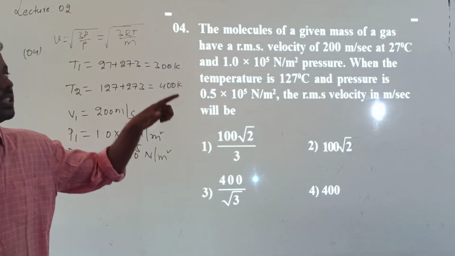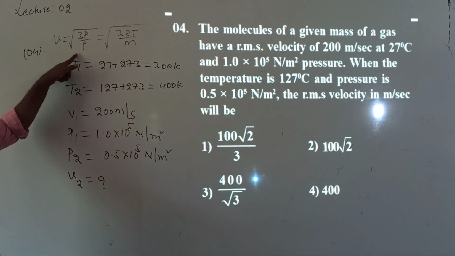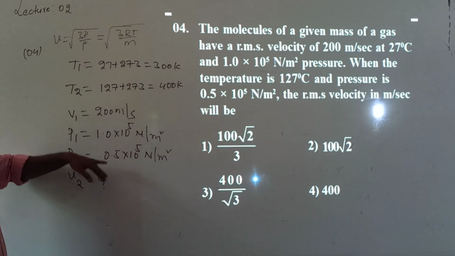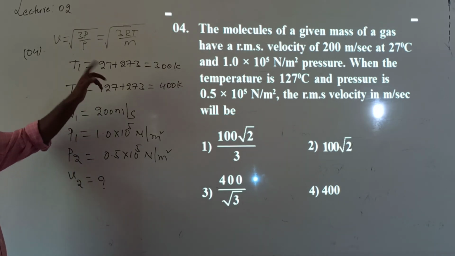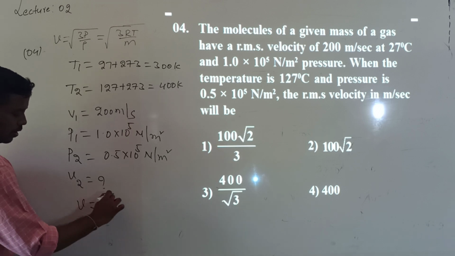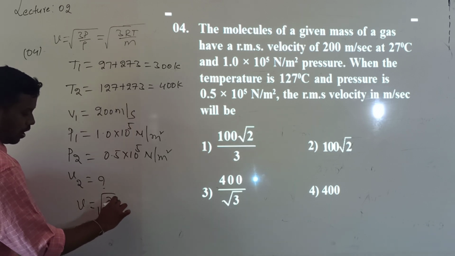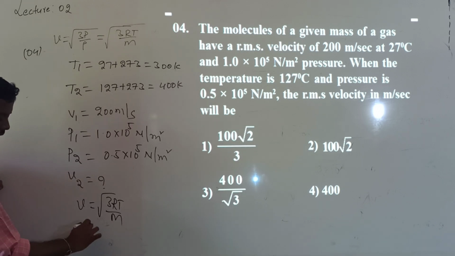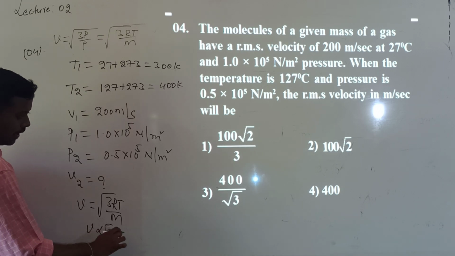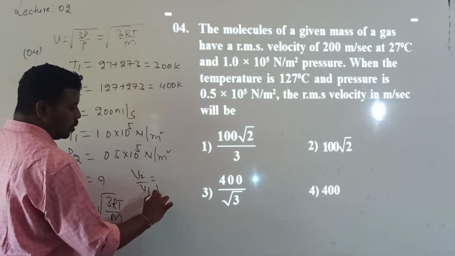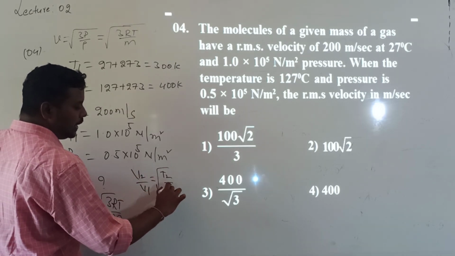With increasing pressure, density also increases such that the ratio remains constant. So though the pressure value is varying here, we need to consider the relation V is equal to root over 3 RT by M. According to this relation, V is directly proportional to root T. From this, V2 by V1 is root over T2 divided by T1.